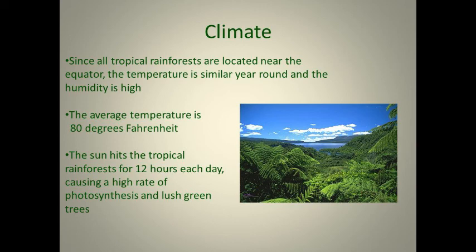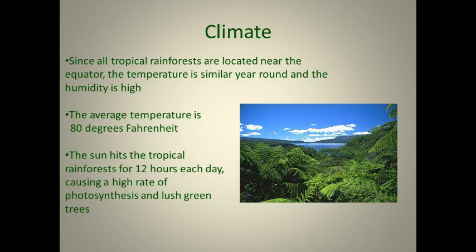Next, day and night are almost equal in length, meaning 12 hours of day and 12 hours of night. Next, this region gets plenty of rainfall. An important feature of this region is the tropical rainforest. One of the important features of the tropical rainforest is that it receives a large amount of rainfall.